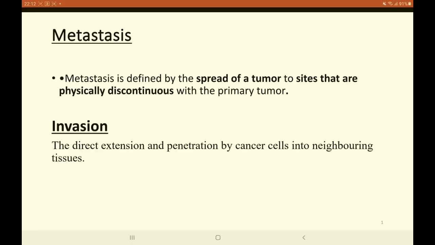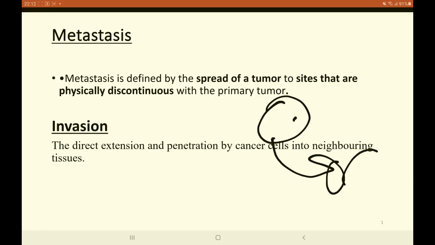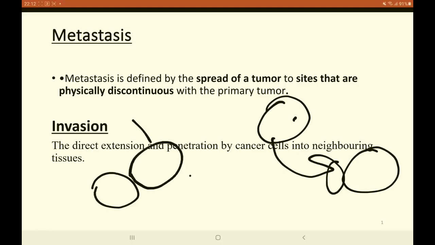If you look at the difference between metastasis and invasion, metastasis is the spread of tumor that moves from the site of origin to a site which is discontinuous with the primary tumor. Whereas invasion is the direct extension and penetration of the tumor cells to the neighboring structure. So the invasion is in continuous alignment, whereas metastasis is the spread of tumor which is not continuous.